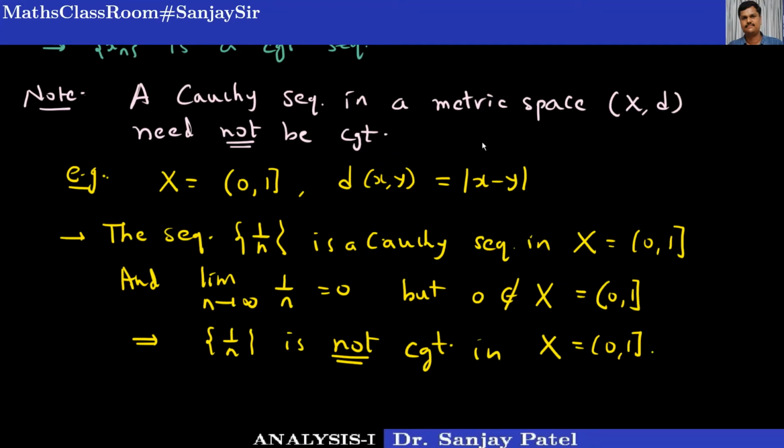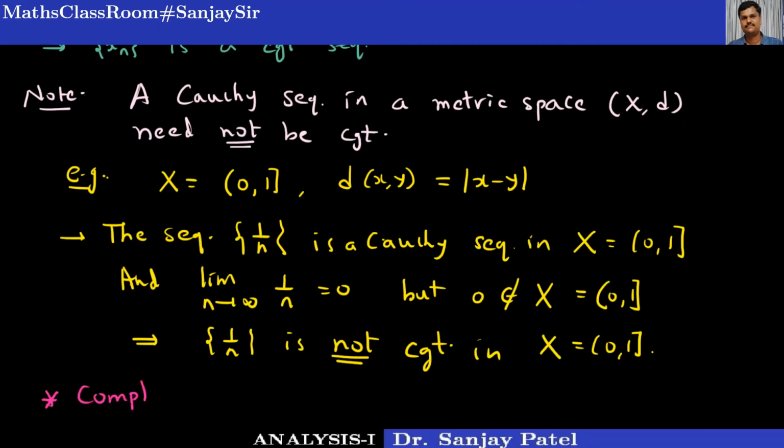But if the condition that every Cauchy sequence in a given metric space is always convergent is satisfied, meaning if (X, d) is a metric space and we can show that every Cauchy sequence in that metric space is always convergent, then such a metric space is known as a complete metric space.